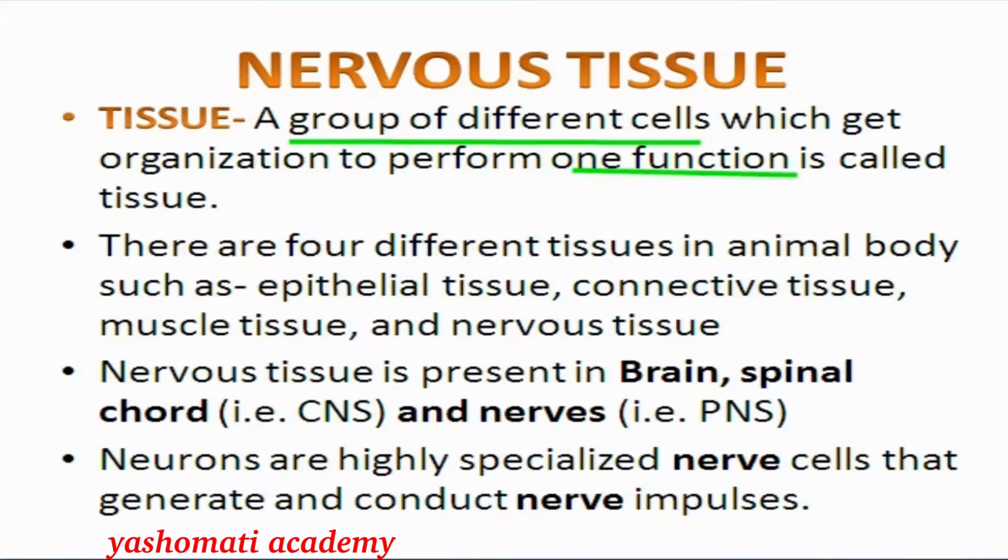As far as animals are concerned, we can see four different types of tissues. These tissues are epithelial tissue, connective tissue, muscle tissue and nervous tissue. These four tissues are formed of different types of cells, and they perform different functions. For example, epithelial tissue is mainly concerned with formation of boundary walls. So the inner and outer lining of our body is made from epithelial tissue.